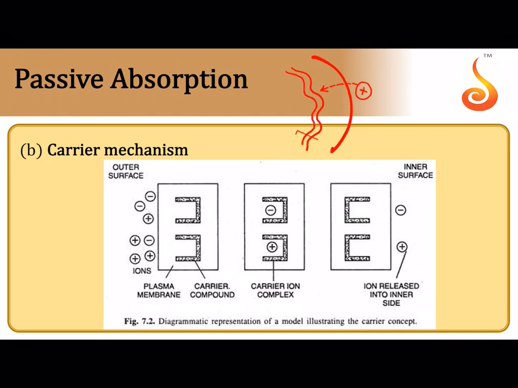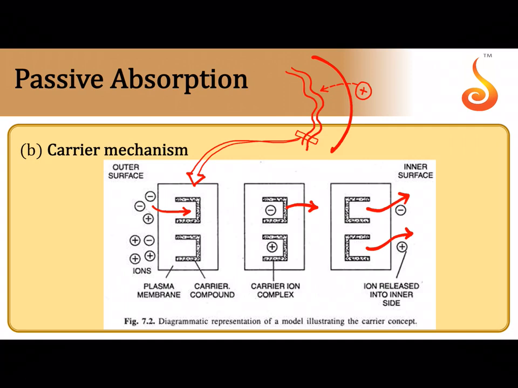In the cell membrane, if you magnify this portion, there are special channels, special structures which are referred to as the carrier proteins. These carrier proteins pick up the ions from outside the cell, turn towards the inside, and deposit the ions to the inner side of the cell.